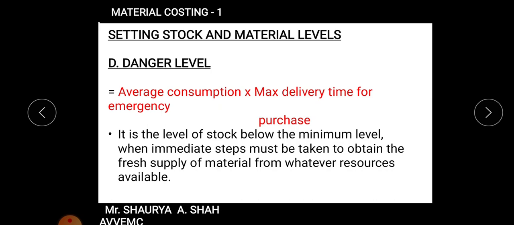Many students make mistakes. I got many queries, sir, what is the difference between maximum delivery time and maximum delivery time for emergency purchase, right? Whenever emergency purchase is given, it is always used for danger level only. Maximum delivery time is the maximum time you can take for an order. And for emergency purchase is the maximum time in which I can get my stock in urgency. Immediately you need to purchase anyhow, right? So that is your danger level.